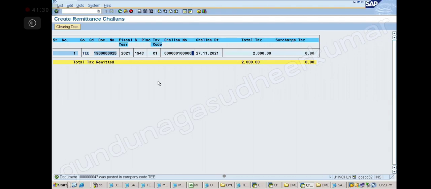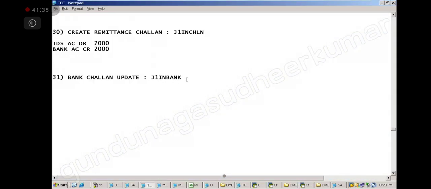So next, bank challan update, J1IN bank. After you pay to the government, you get the challan. Now you go to the bank and deposit in the bank account. When you have successfully deposited into the government's bank account, you come back to the system and update this, saying we have successfully paid. It's like a check issue: first we generate the payment document number, then we issue the check, and that person collects the money. Same way here also. First we generate the challan, then we go to the bank and pay, then we update the challan.